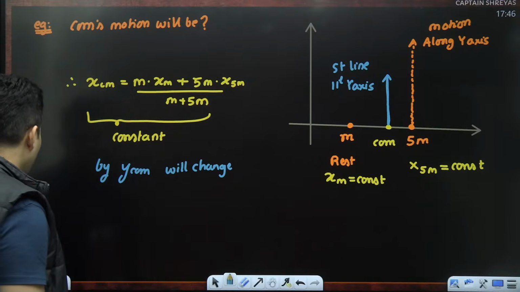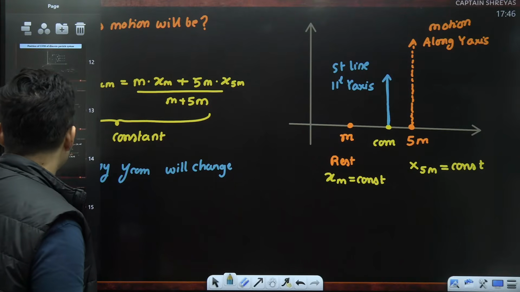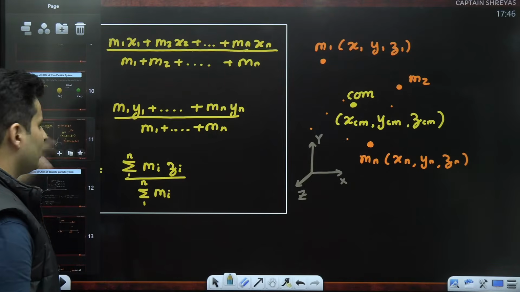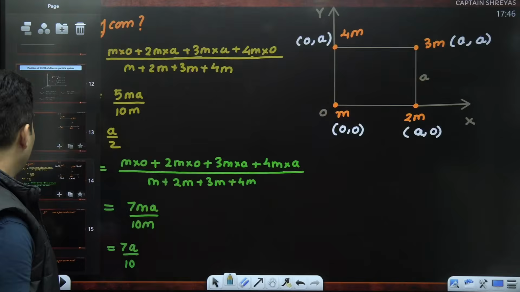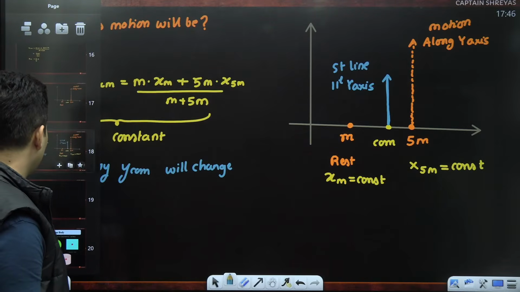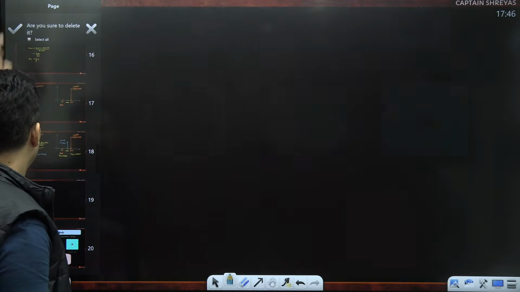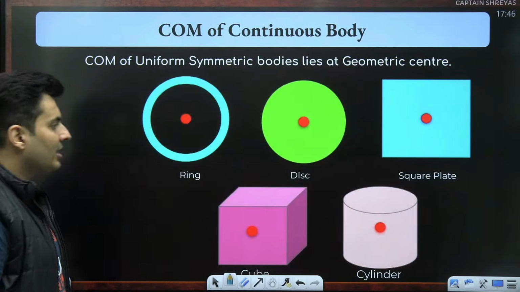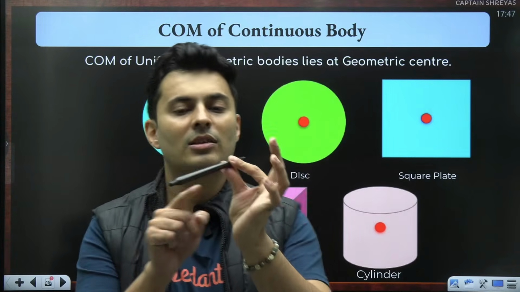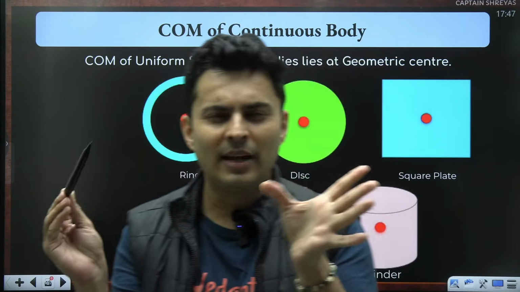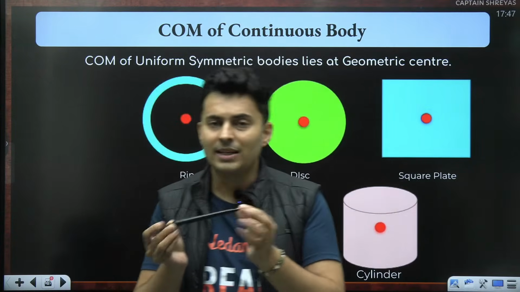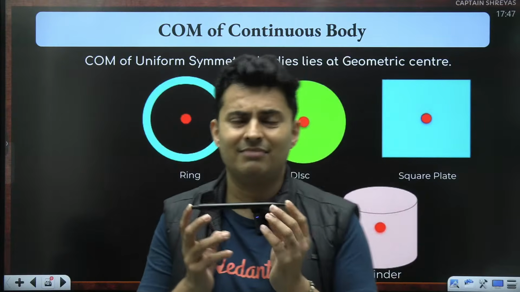Great. Now, all this time, whenever we have found the center of mass, there were 2 masses, 3, 4 masses, in 2D, 3D, whatever. These kinds of systems are called particle systems or discrete mass systems. But you have objects which are continuous bodies, like for example, this pen. It is not made of 10 or 5 masses. There are infinitely many particles, so many that it is like continuous.